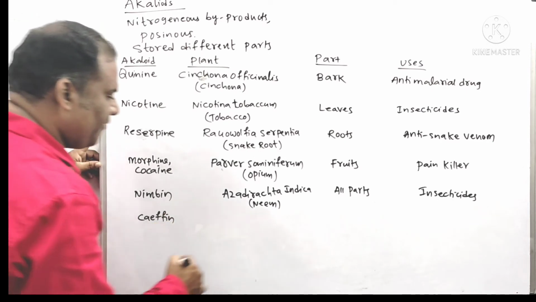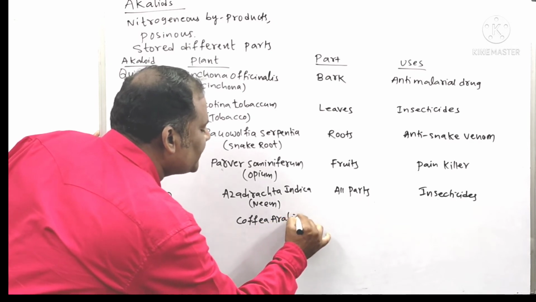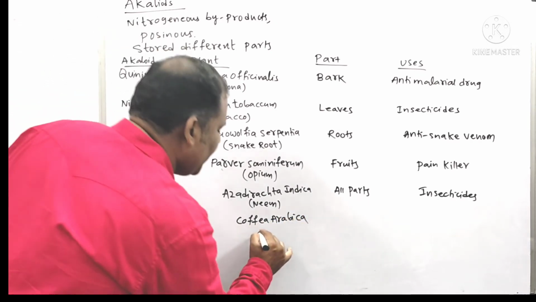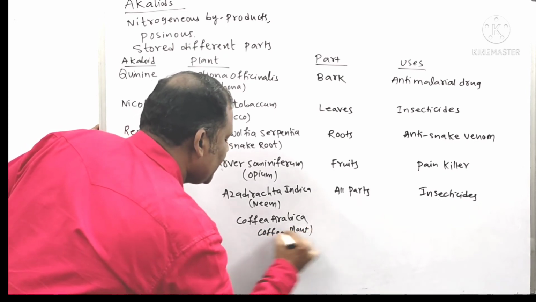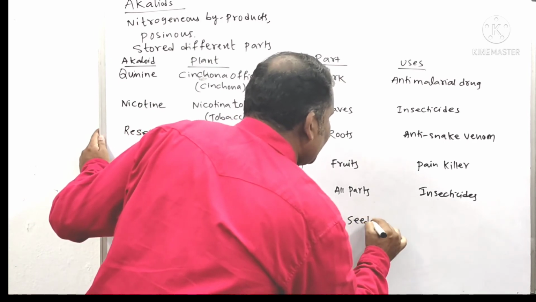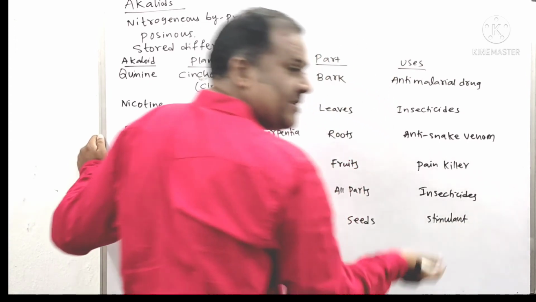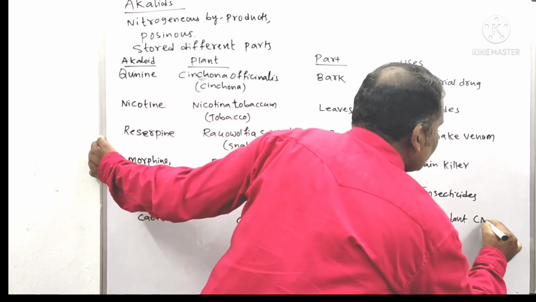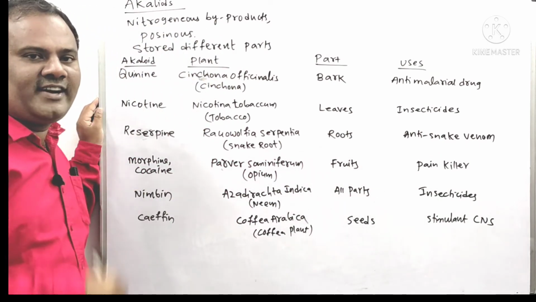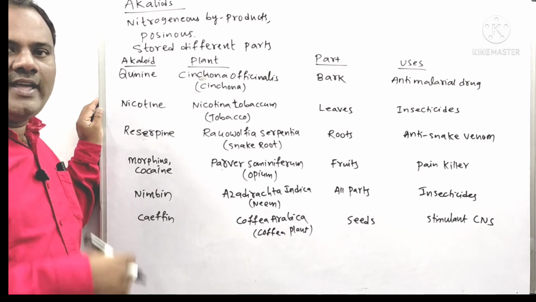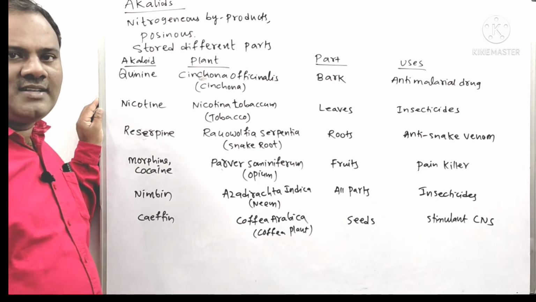And take caffeine. Caffeine is obtained from Coffea arabica, because it is an Arab plant, simply called the coffee plant. The alkaloid is present in the seeds. It acts as a stimulant, which means it activates the central nervous system, the CNS, that is the brain and spinal cord. That's why after drinking coffee, for an hour we feel very enthusiastic and active. Because it acts as a stimulant of the central nervous system.